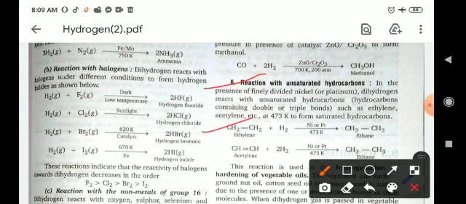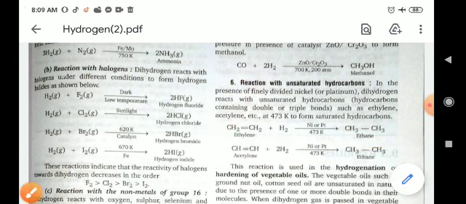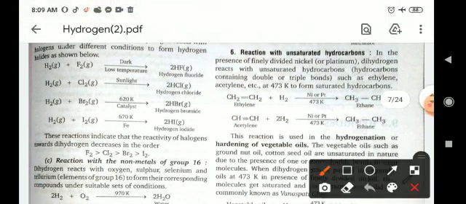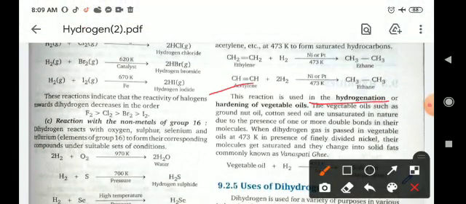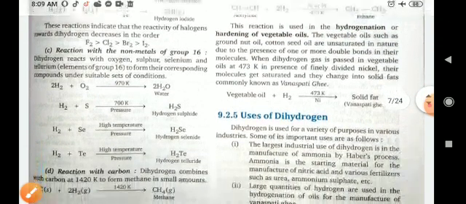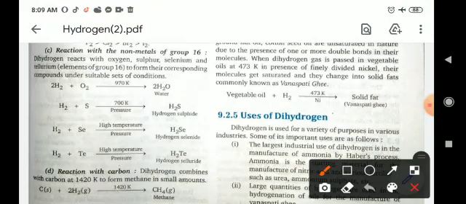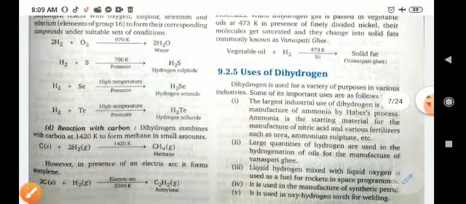Hydrogen reacts with unsaturated hydrocarbons to convert them into saturated hydrocarbons. For example, alkene reacts with hydrogen to form alkane, and alkynes, meaning acetylene, also react with hydrogen to form alkenes. So these are the chemical properties. This reaction is basically known as hydrogenation or hardening of vegetable oils. Vegetable oil plus hydrogen forms vegetable ghee, a solid fat.